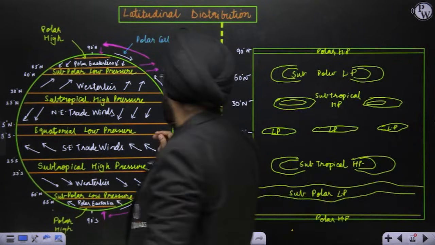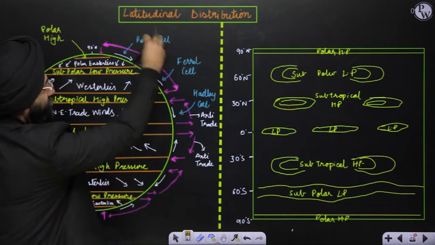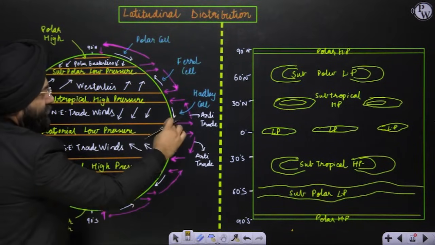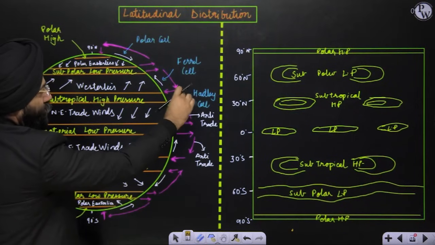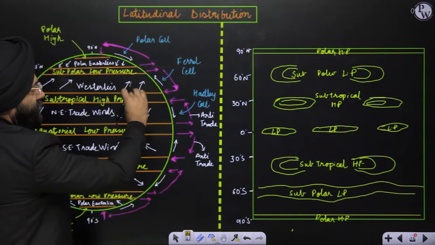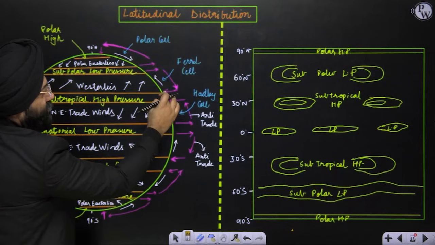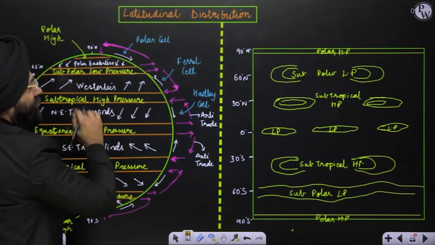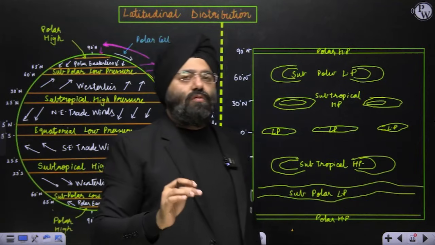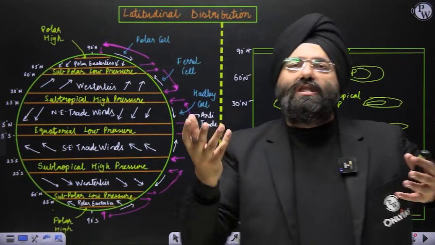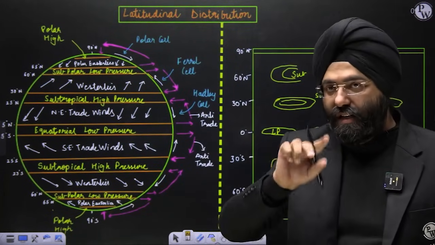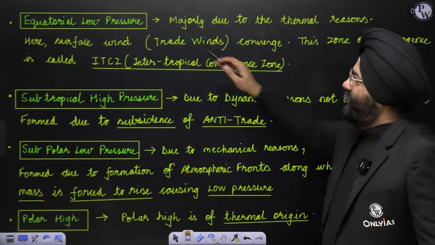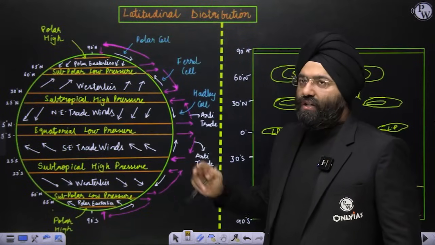So please understand, right now these words which I have mentioned, I'll explain to you. Now it will move and go down. Because of the sinking of the winds, there is high pressure here. Similarly, high pressure, it will move here, it will move here. Then again rise here because it is low pressure. Now the problem that arises is most of you will ask how this high and low pressure are being created. Understand this now. Equatorial low pressure, you know that very well.